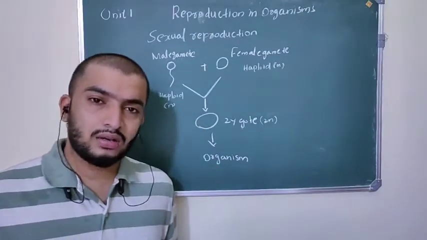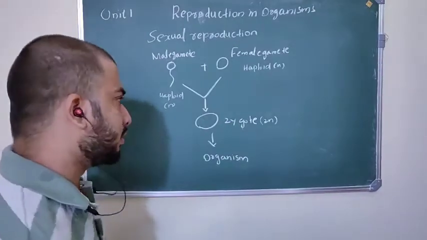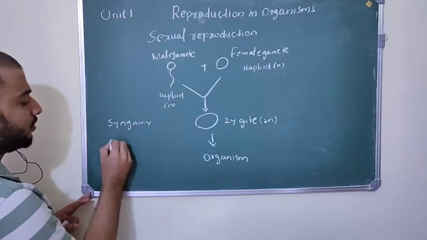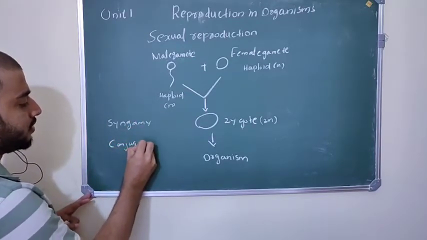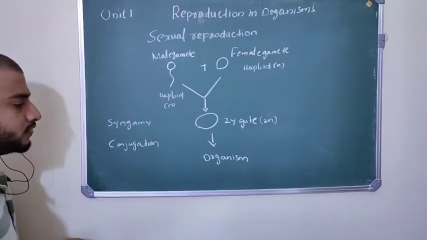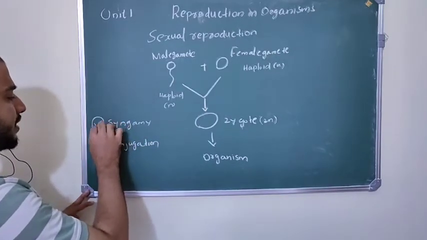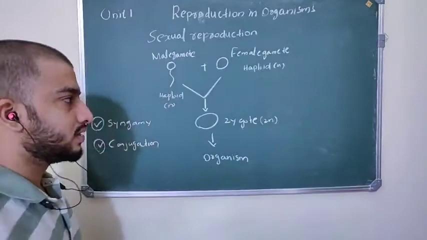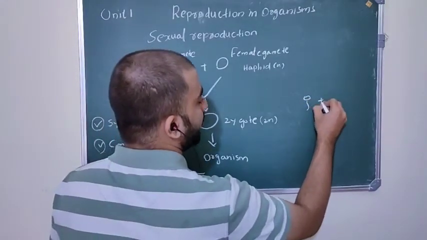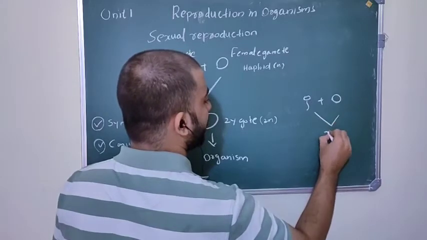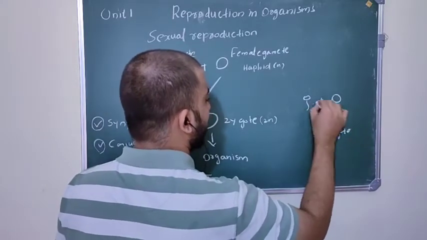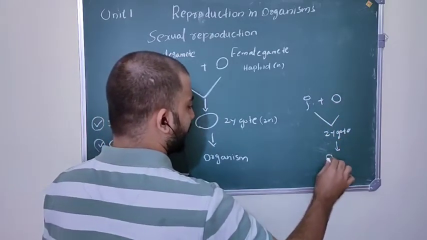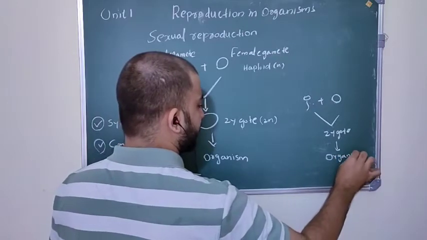Okay, so there are two types of sexual reproduction, that is called syngamy and conjugation. We will discuss what is syngamy and what is conjugation. First of all, syngamy is the fusion of male and female gametes, which are haploid, to form a diploid zygote, which results in a new organism.